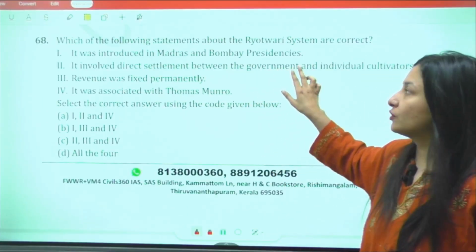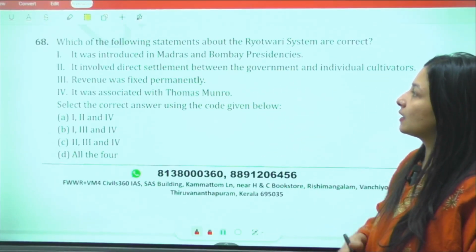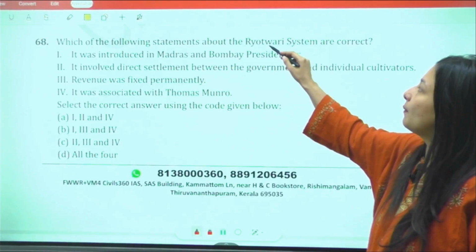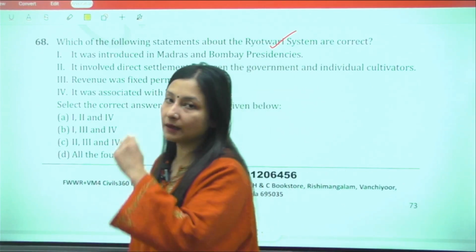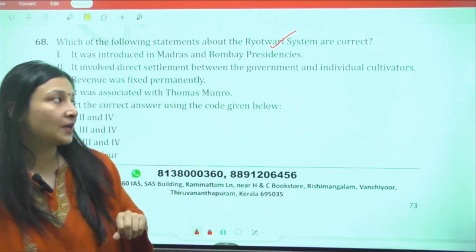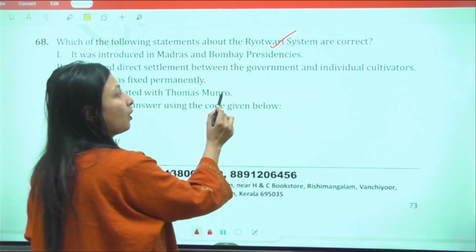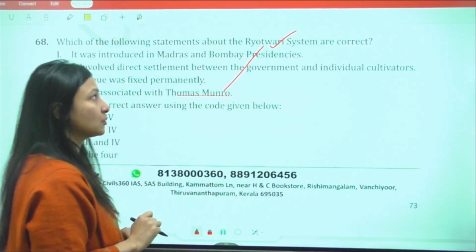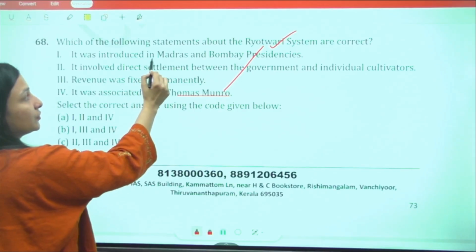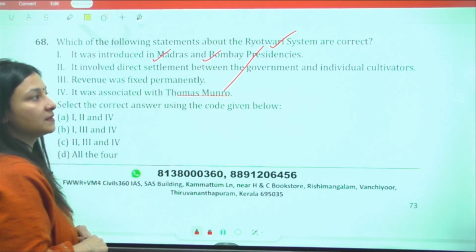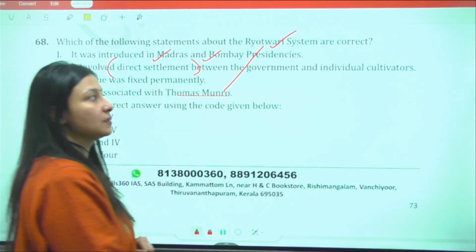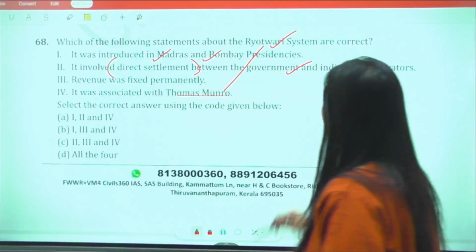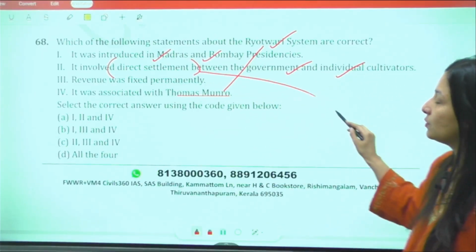Okay, so the next question talks about which of the following statements about the Ryotwari system are correct. I have just discussed that this was introduced by Thomas Munro. Absolutely right. It was introduced in Madras and Bombay Presidency. Absolutely right. It involved direct settlement between the government and the individual cultivators. Absolutely right.